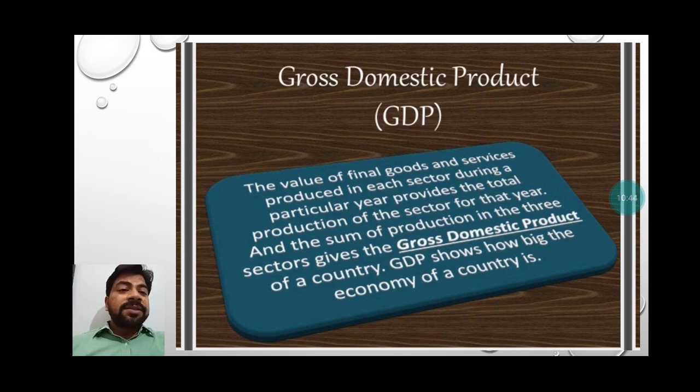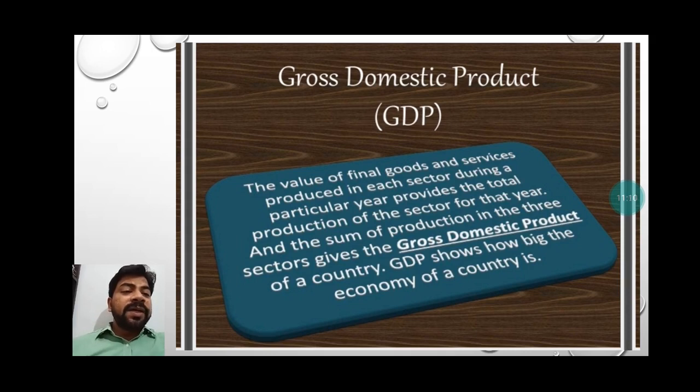So what is this GDP? It is the value of final goods and services produced in each sector during a particular year. It means whatever is produced in one year in the primary, secondary and tertiary sectors, it is the overall calculation of all, and the sum of production in the three sectors gives the gross domestic product of a country.